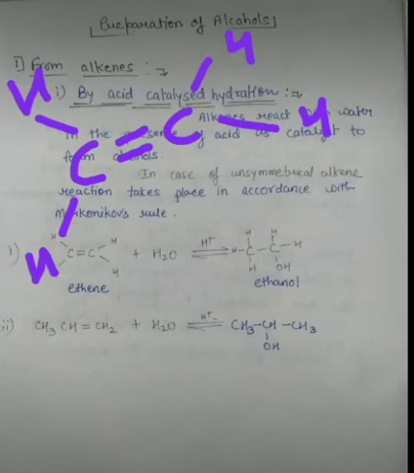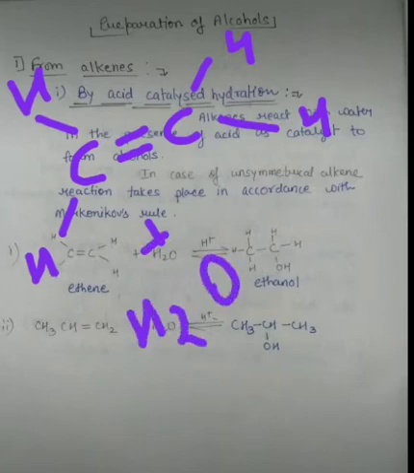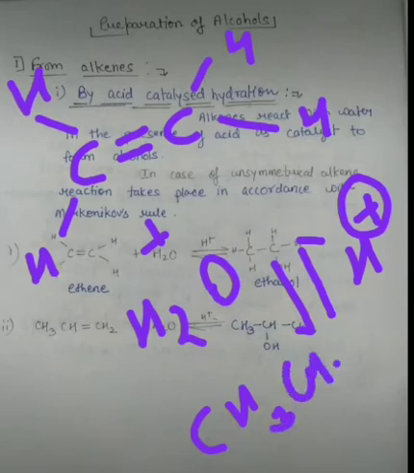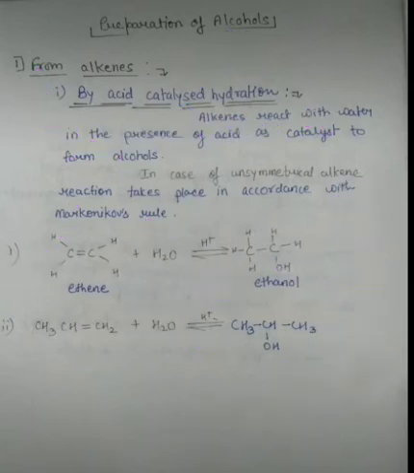So as it is hydration, you have to react this alkene with water, and as the reaction is acid catalyzed, you have to perform the reaction in the presence of acidic medium. After this you will get the alcohol, CH3CH2OH. That is, from ethene you will get ethanol.